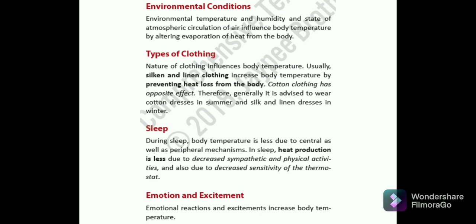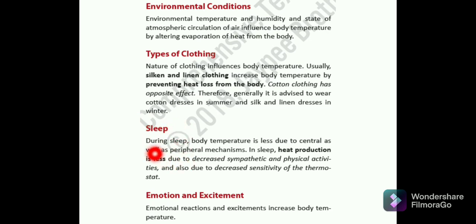Then is the environmental condition. Here in the environmental condition, there are environmental temperature and humidity. The nature of clothing influences the body temperature. If someone is wearing silk or linen clothing, this increases the body temperature by preventing heat loss from the body. The cotton clothing has the opposite effect. So this is the main reason why it is generally advised to wear cotton dresses in summer and silk and linen dresses in winter. Now comes the sleep.